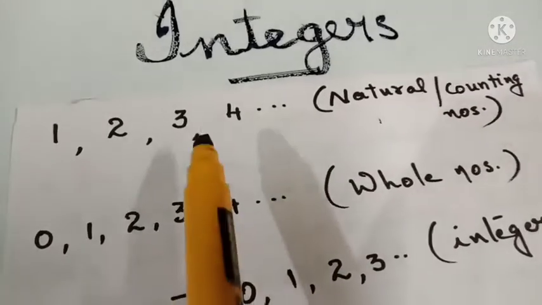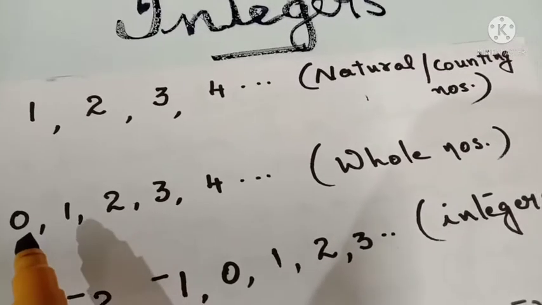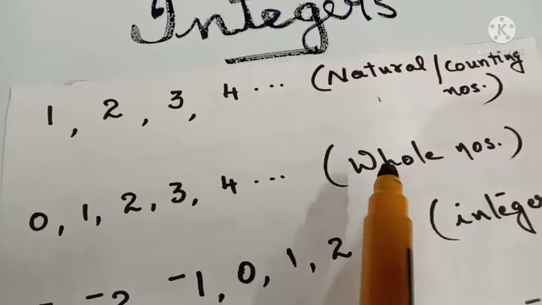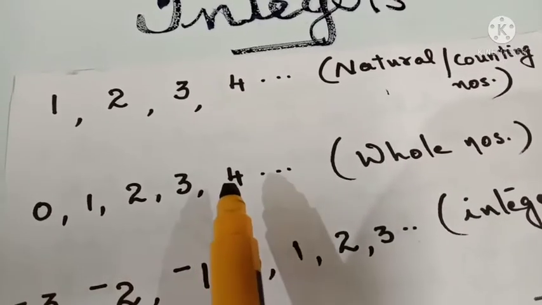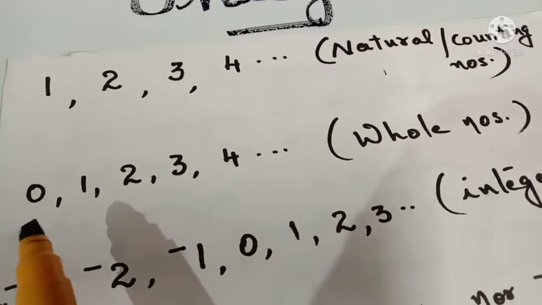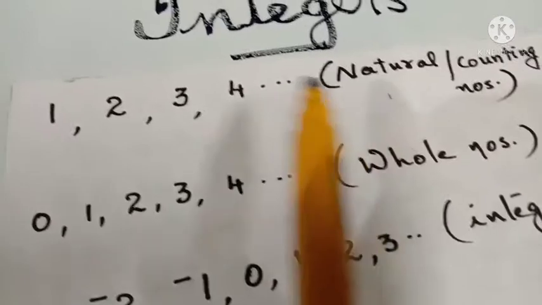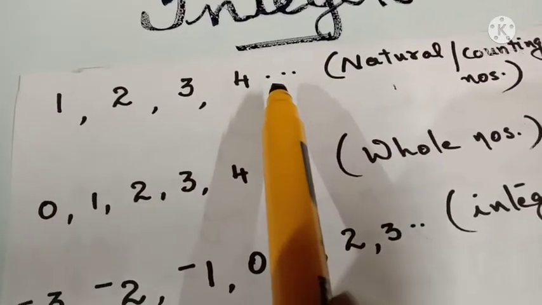The difference between a natural number and a whole number: a whole number includes zero and counting numbers, so it starts from 0, 1, 2, 3, 4, etc., whereas a natural number starts from 1 onwards. Hope it is clear to you.